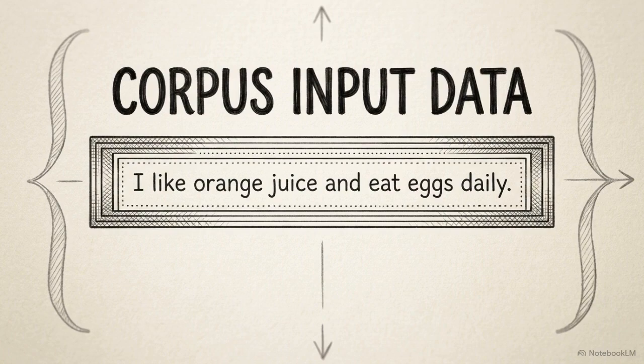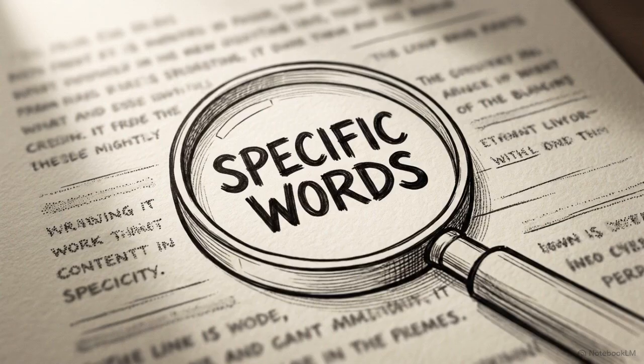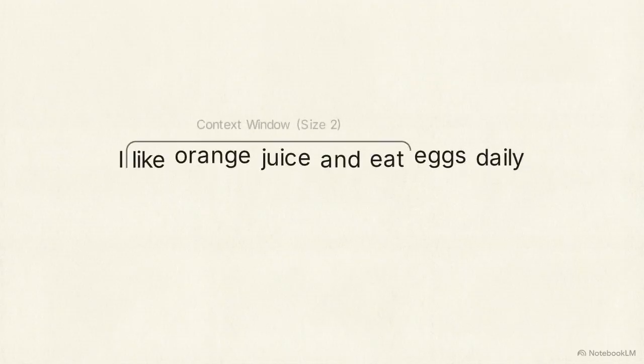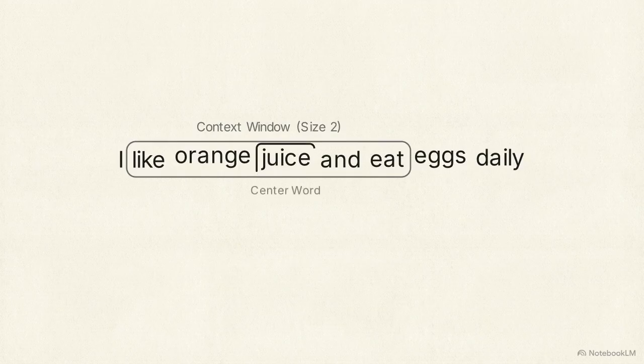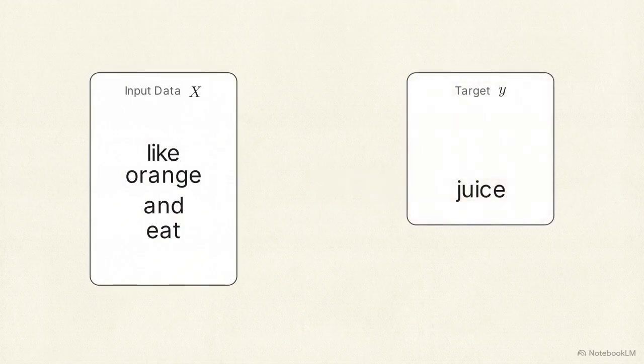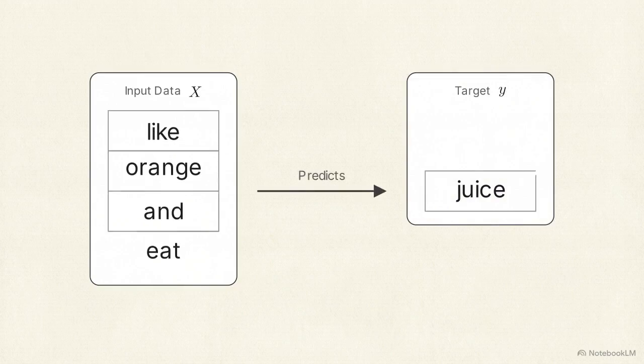Our first goal is to set up a predictive task. The practitioner defines a context window. A small window forces the model to learn narrow syntax and local dependencies, while a larger window allows it to capture broader semantic themes. Here is a symmetric context window of size 2 around our target center word, juice. We extract these elements. The context words become our input data, denoted as X. The center word, juice, becomes the expected output, denoted as Y. Through this simple extraction step, a static linguistic structure is transformed into a structured, solvable machine learning problem.